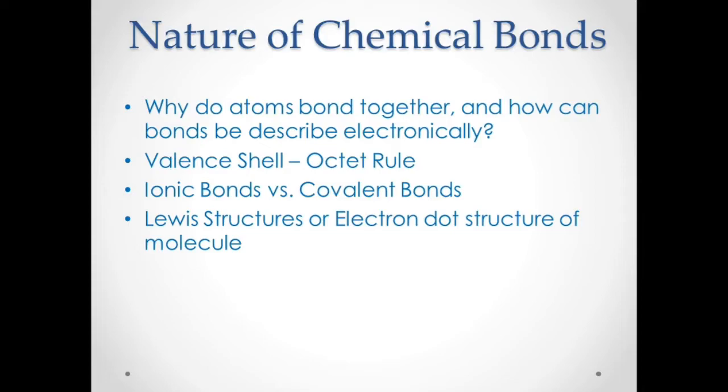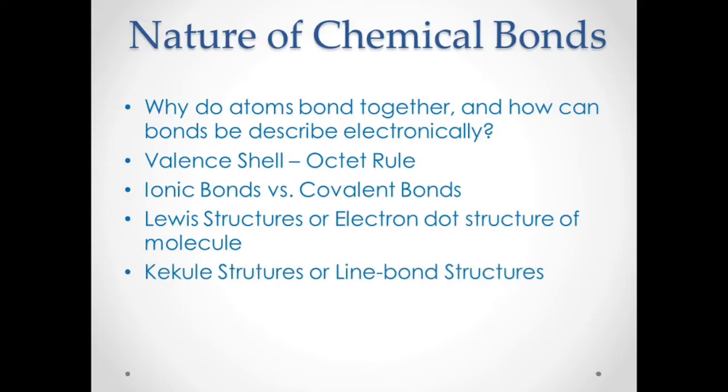We will focus more on covalent bonding, because organic compounds are more on covalent bonds than ionic bonds. We can represent covalent bonding by Lewis structures or the Kekulé structure. Lewis structures, or the electron dot structure, and the other one is the Kekulé structures, or the